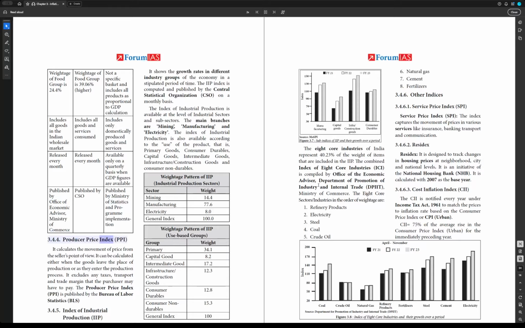3.4.4 Producer Price Index, PPI. PPI calculates the movement of price from the seller's point of view. It can be calculated either when the goods leave the place of production or as they enter the production process. It excludes any taxes, transport, and trade margin that the purchaser may have to pay. The Producer Price Index is published by the Bureau of Labor Statistics, BLS.